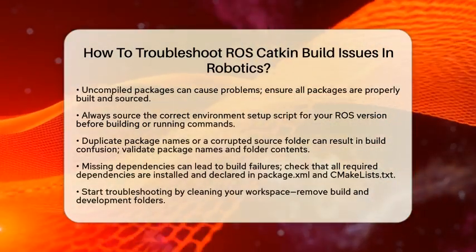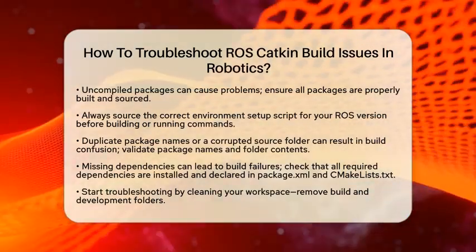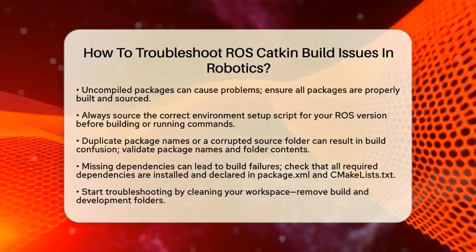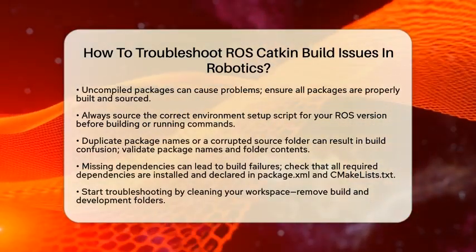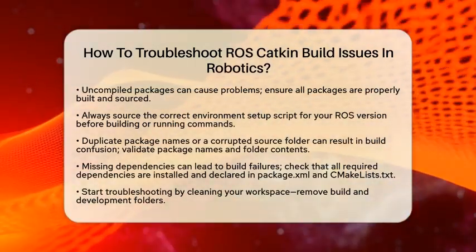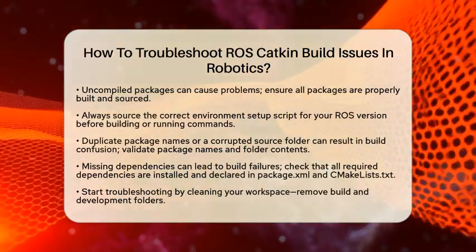Another issue can arise from uncompiled packages. The Robot Operating System commands rely on packages being properly built and sourced. Additionally, ensure that you have sourced the correct environment setup script for your Robot Operating System version before building or running commands.